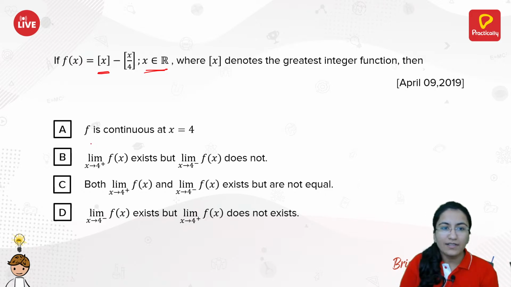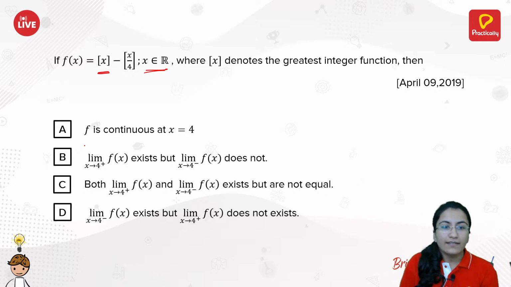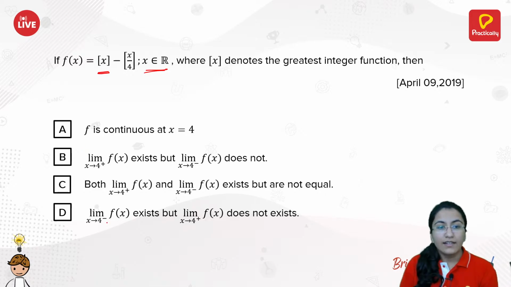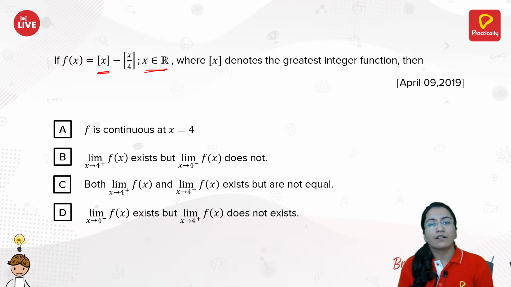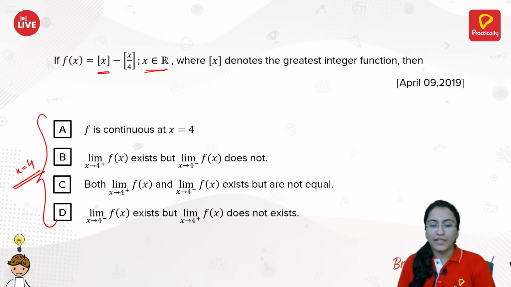We have options as: f is continuous at x equals 4. Next option is the limit as x approaches 4 plus, that is the right hand limit at x equals 4, exists but the left hand limit does not exist. Next is both the limits exist but are not equal, and next is the left hand limit exists but the right hand limit does not exist. And you can check in all the options you are having the point x equals 4 only.